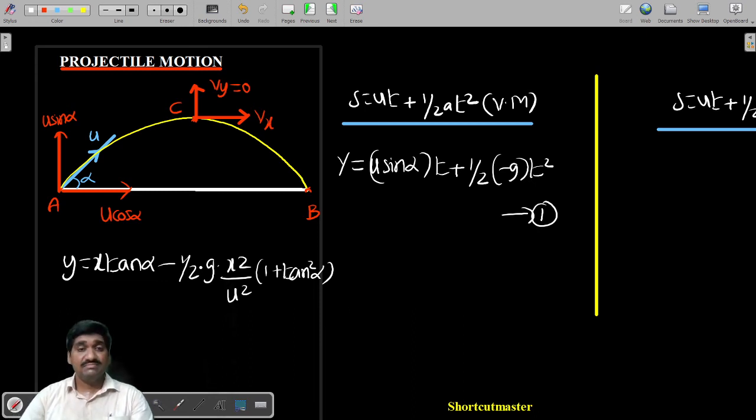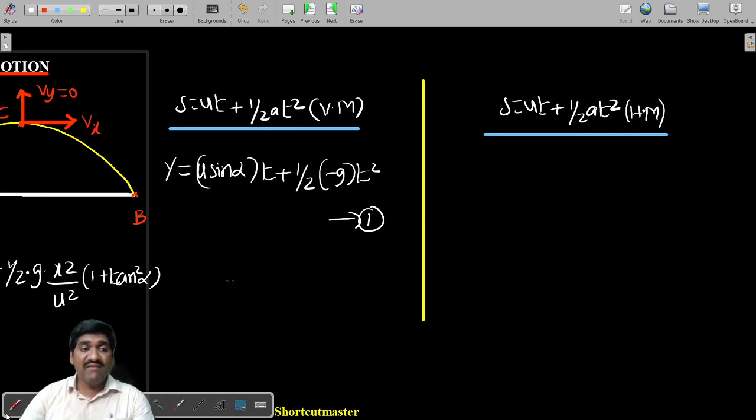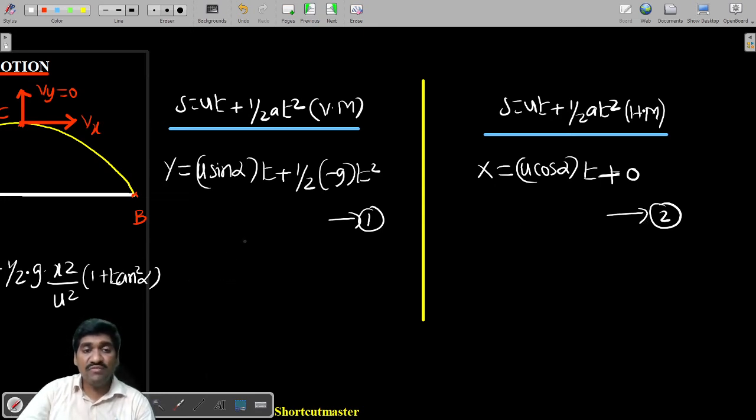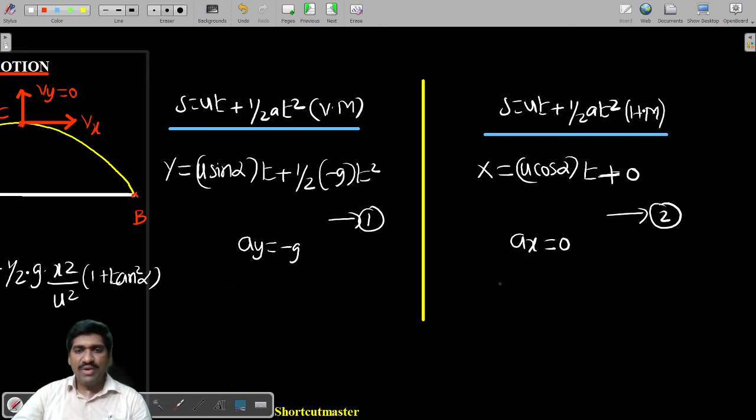What about the second one? Let the displacement traveled in the horizontal direction be x. The component of the velocity is u cos alpha, so x is equal to u cos alpha into time t plus 0. This becomes equation number 2. In the horizontal direction, the acceleration ax will always be equal to 0. Here we are taking ay as minus g, and here we are taking ax as 0. Now what is the value of t from this equation? t is equal to x divided by u cos alpha.